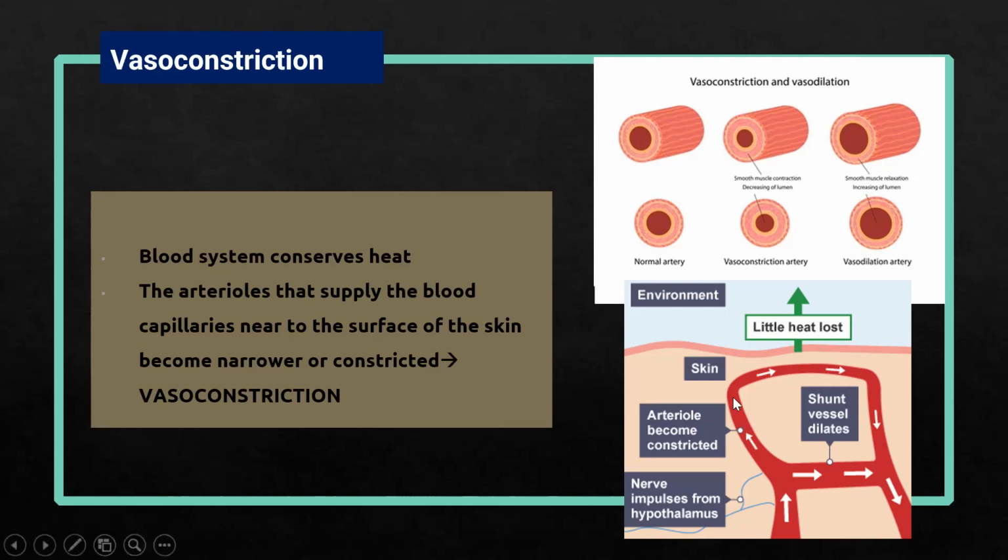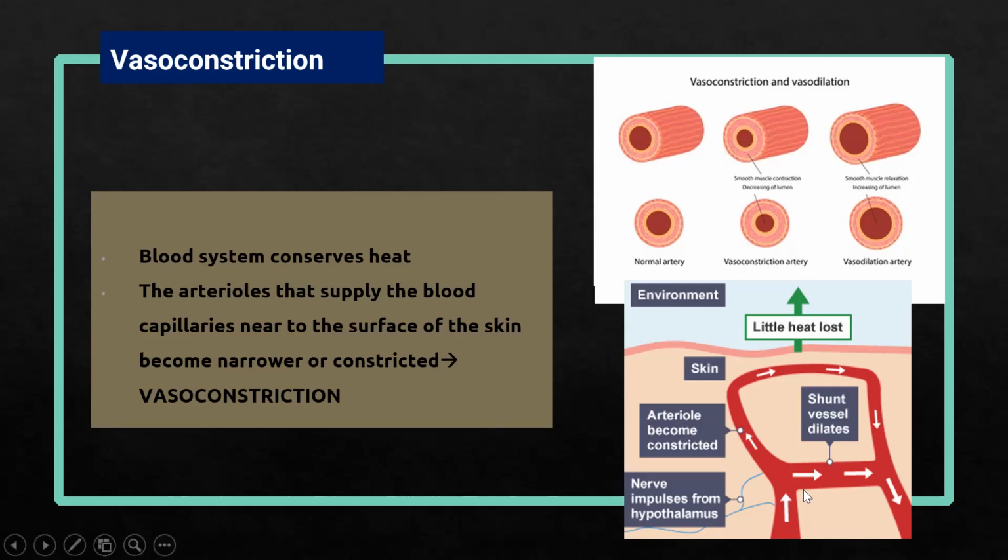So what happens if blood flows to the surface of the skin? If that happens, the heat from the blood can be lost to the environment by radiation. The more blood flows through the surface of the skin, the easier the heat can radiate to the environment. But if the blood flows in the deeper layer of the skin, the heat is more conserved. Why? Because in the deeper layer of the skin there is adipose tissue, or fat tissue, that gives insulation, so the heat will not escape from the blood vessel.